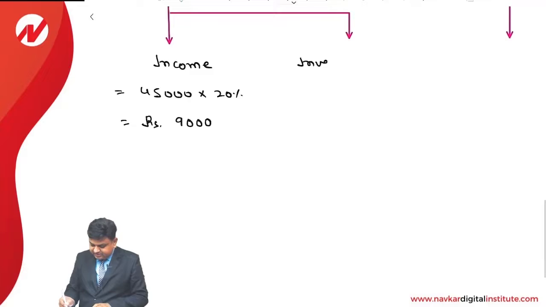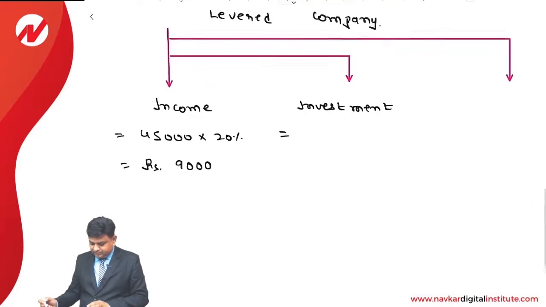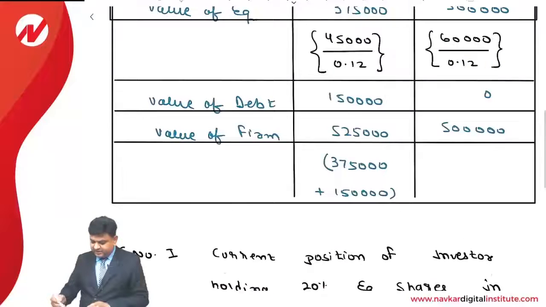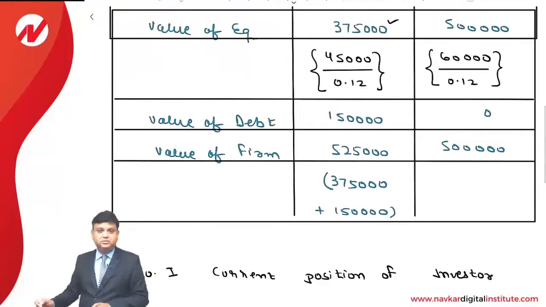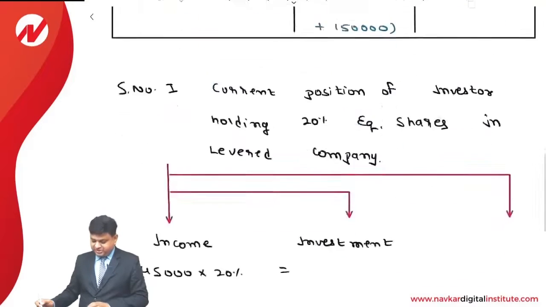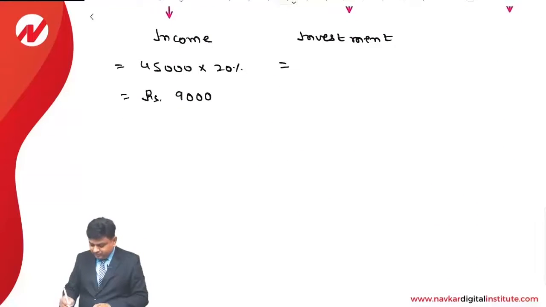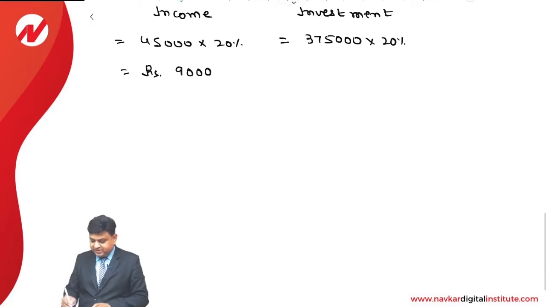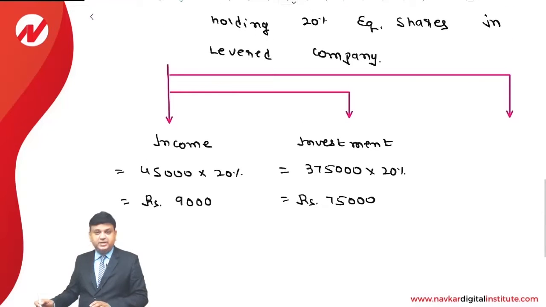Next is investment. Value of the equity is 3,75,000 and the investor is holding 20% equity shares. So it is 3,75,000 into 20%, that comes to rupees 75,000. That is the way the income and investment can be calculated.